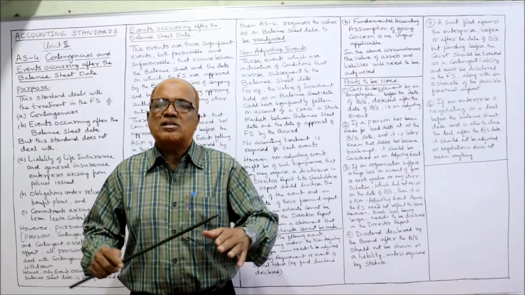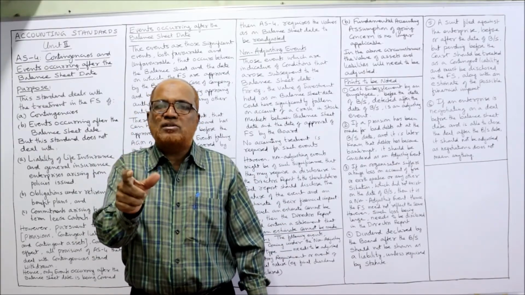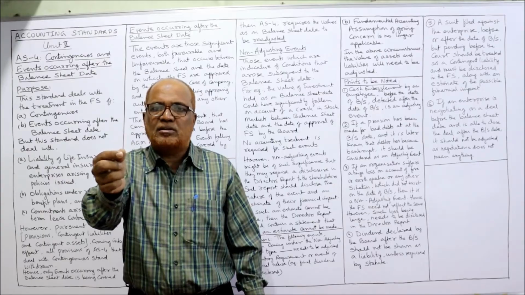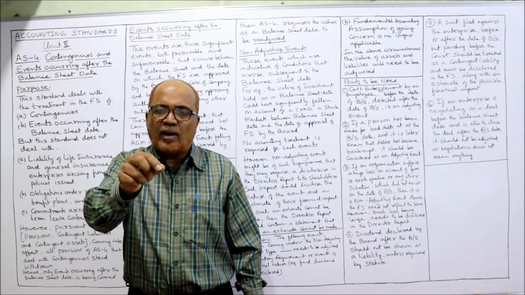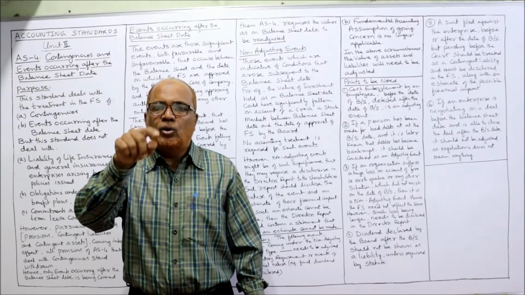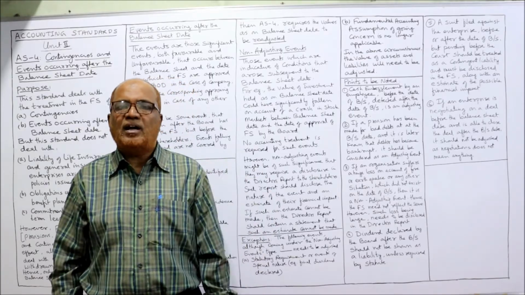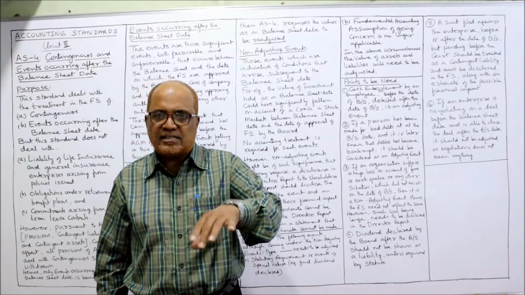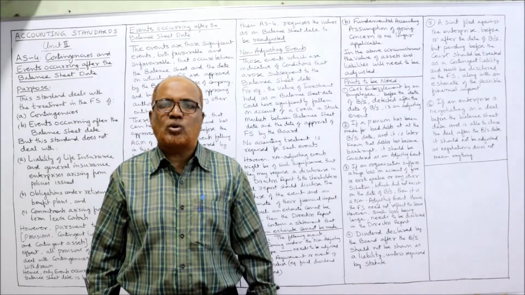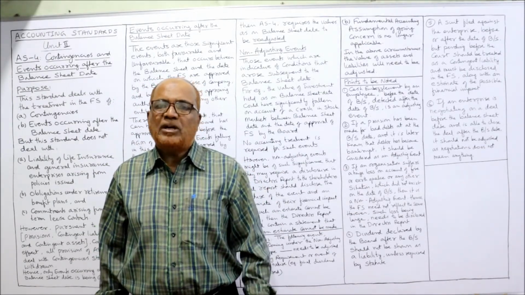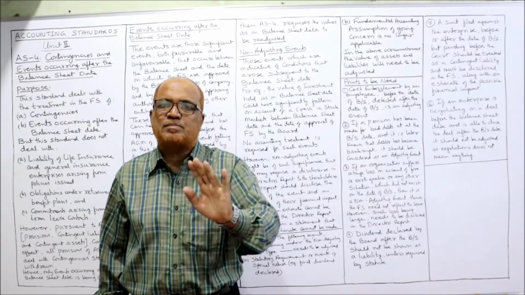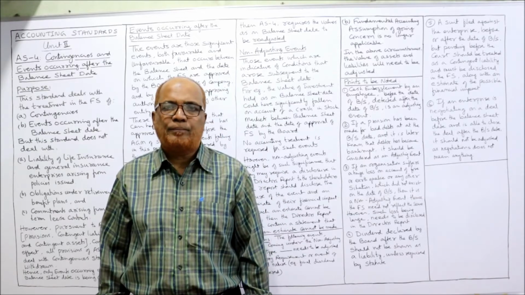In that director's report, the director should specify that this thing happened after the balance sheet date. So this is a non-adjusting event due to which the company suffered a loss of 2 lakh rupees. If the estimated amount can be ascertained, then the directors should write the estimate, that on account of the crash in the stock exchanges, 2 lakh rupees will be the expected loss to the company.